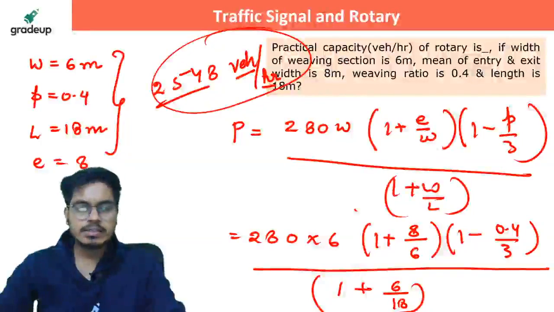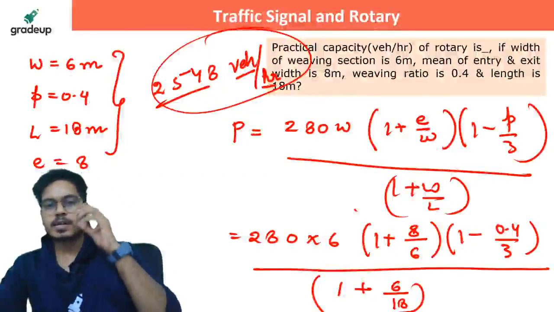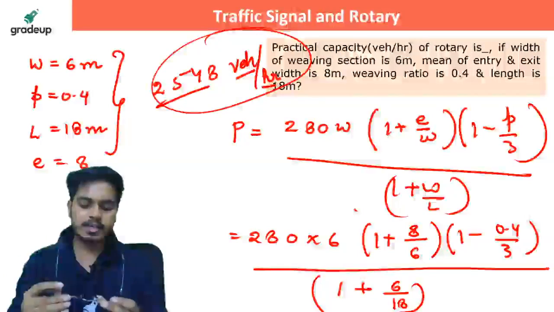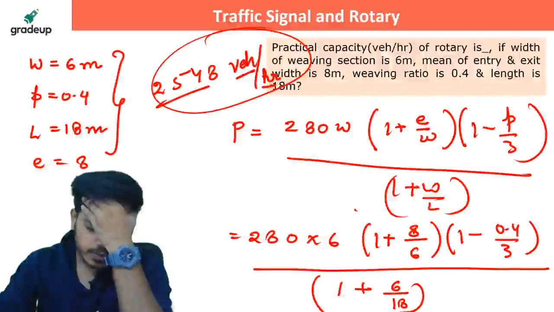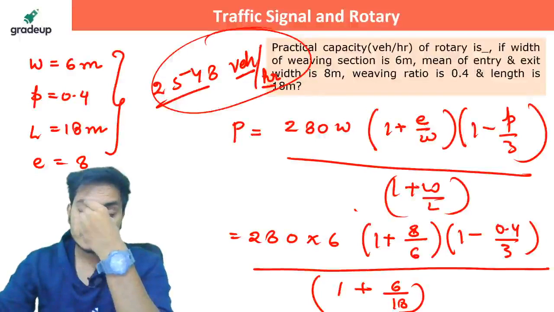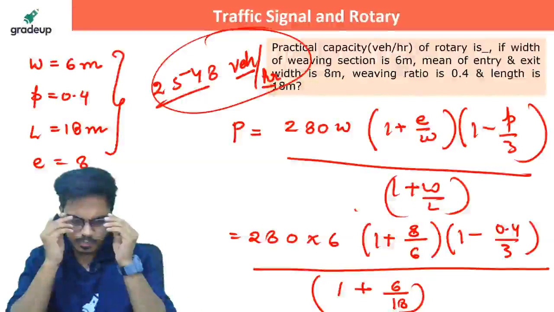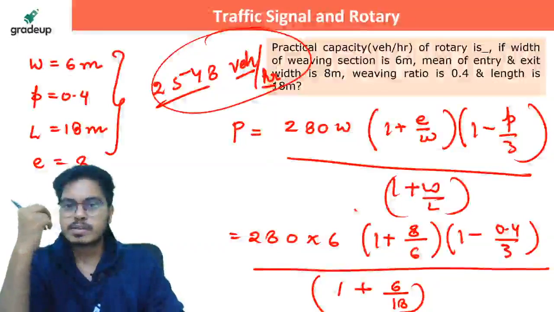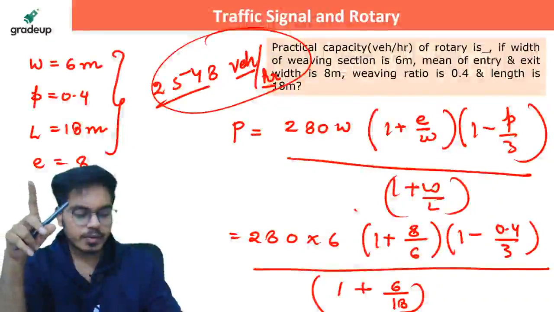Okay. So these are all the possible types of questions that can be asked from traffic signal and rotary design. I have to discuss questions now from the chapter that is left. So tomorrow I'm going to cover another topic.